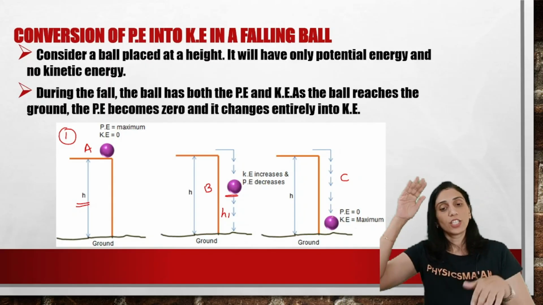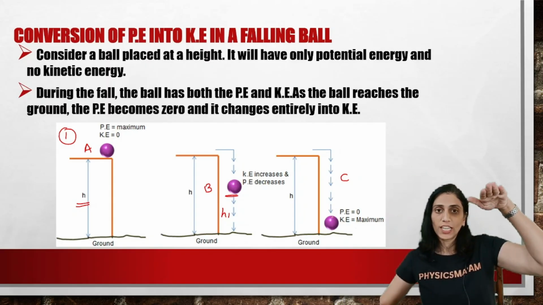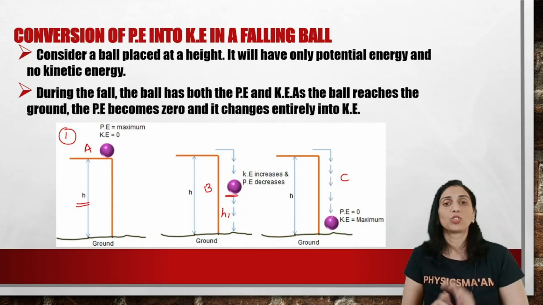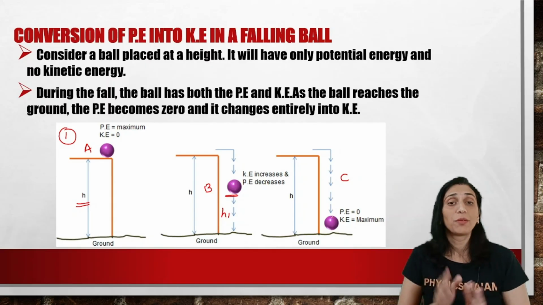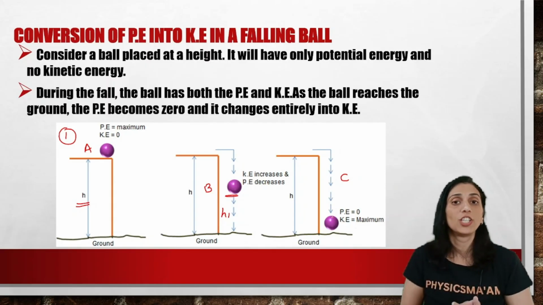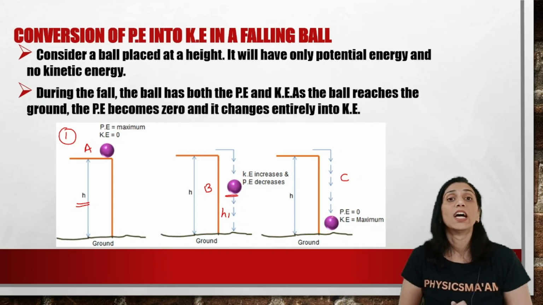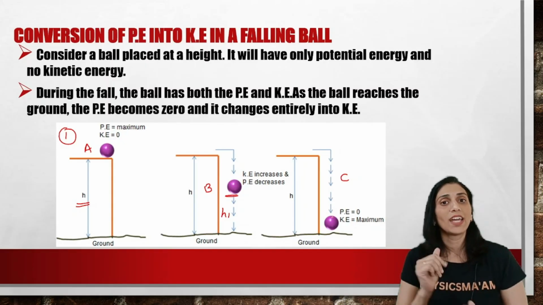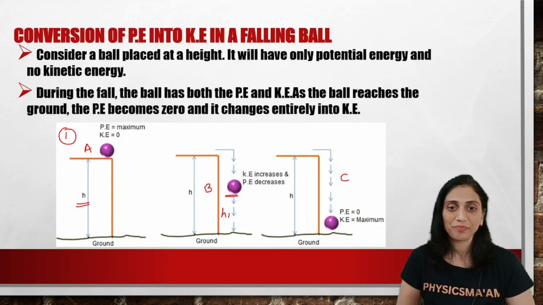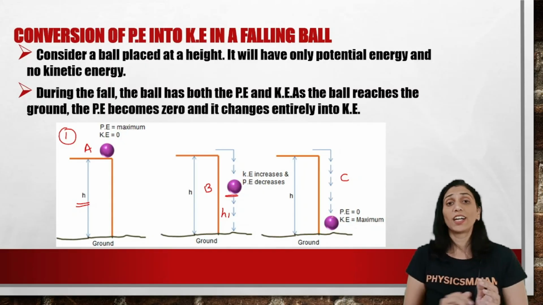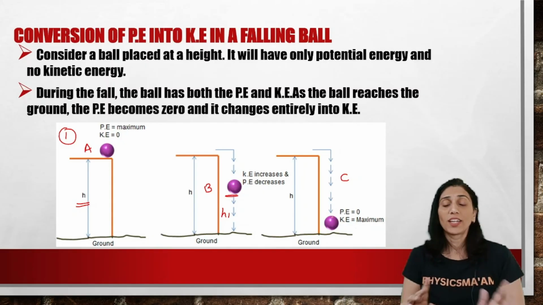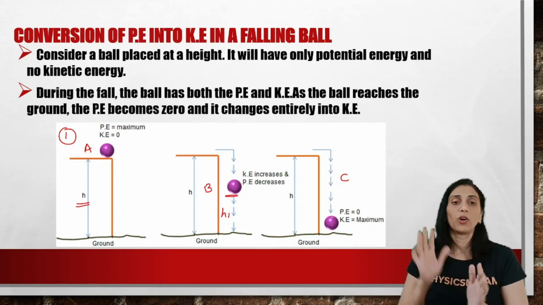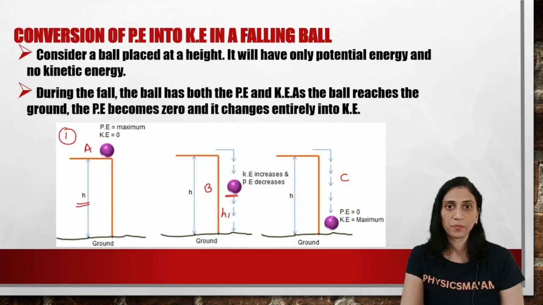So kinetic energy goes on increasing, potential goes on decreasing. So ये change होते रहता है, right? But at any point of time, if you calculate, your total energy or total mechanical energy will always remain constant in the absence of friction. So this is how we understand the conversion of potential energy into kinetic energy when there is a ball which is falling down from a cupboard. Okay.